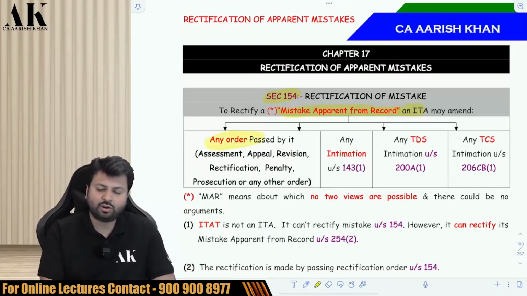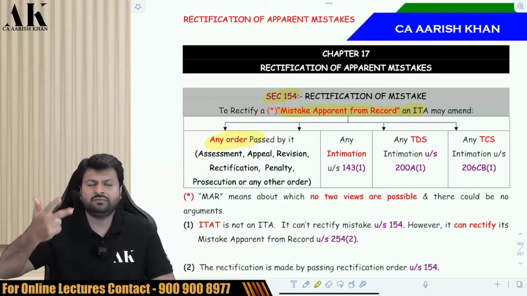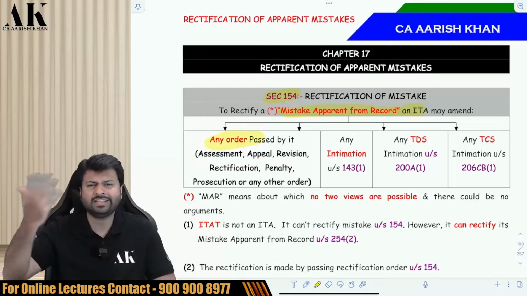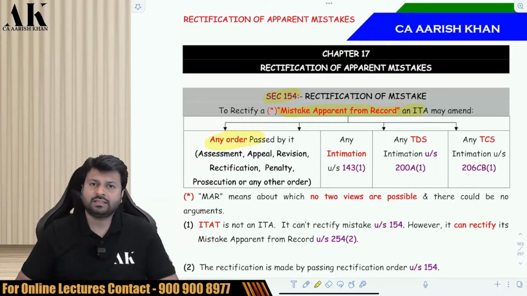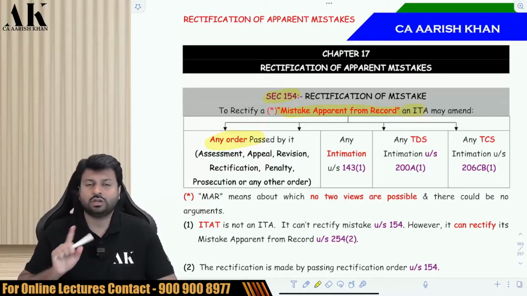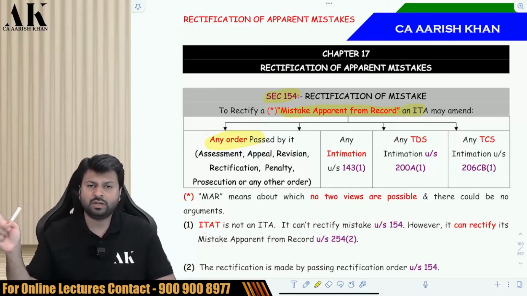The mistake can be in any order passed by an income tax authority. The order can be an assessment order, appeal order, revision order, rectification order, penalty order, prosecution order, or any other order. Whichever order is passed by an income tax authority, they can rectify it. Sir, will the ITAT also rectify its order under this section? No. ITAT is not an income tax authority. ITAT cannot rectify its order under this section. ITAT has to rectify its order under section 254 subsection 2. That is a separate provision made over there by the government.